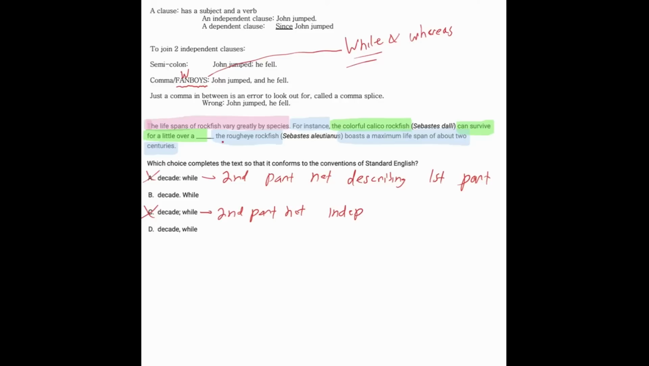So the first fish survives for a little over a decade. The second fish has a maximum lifespan of 2 centuries. So that's a whole new idea. It's not a description of the first idea. And last but not least, B is wrong because this is not an independent clause, like we've been saying. So we can't separate it apart from everything else with a period, just like we can't separate it with a semicolon. But in any case, the answer here is D.